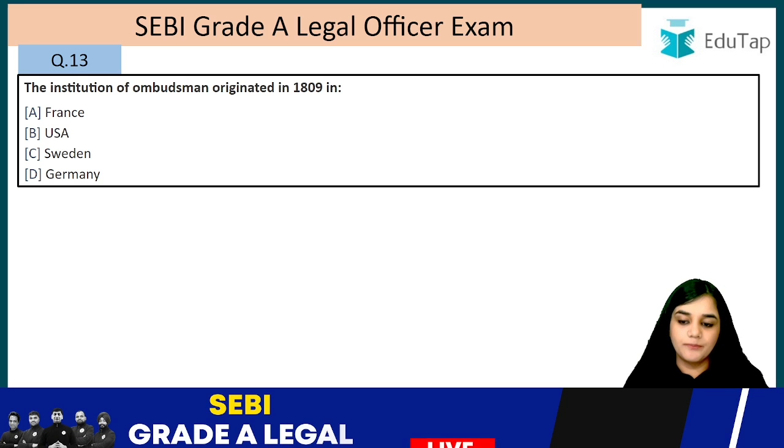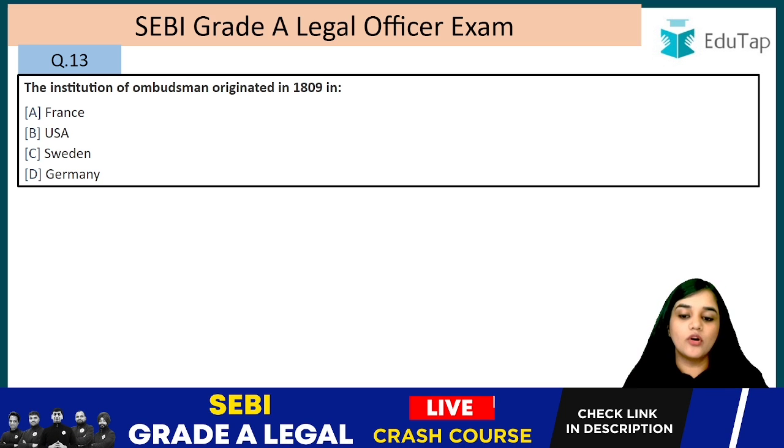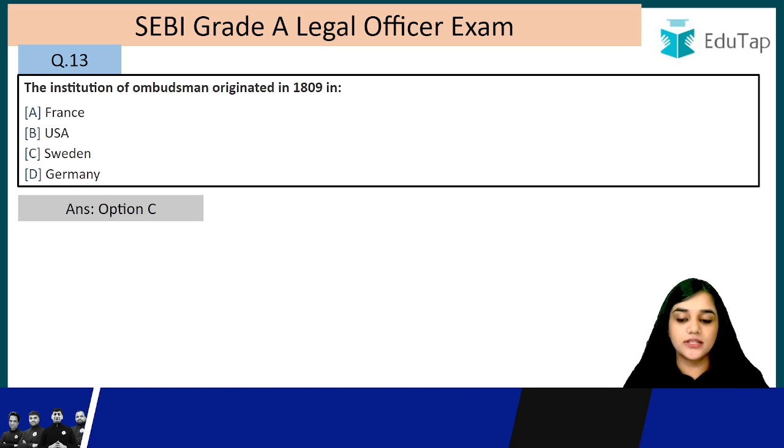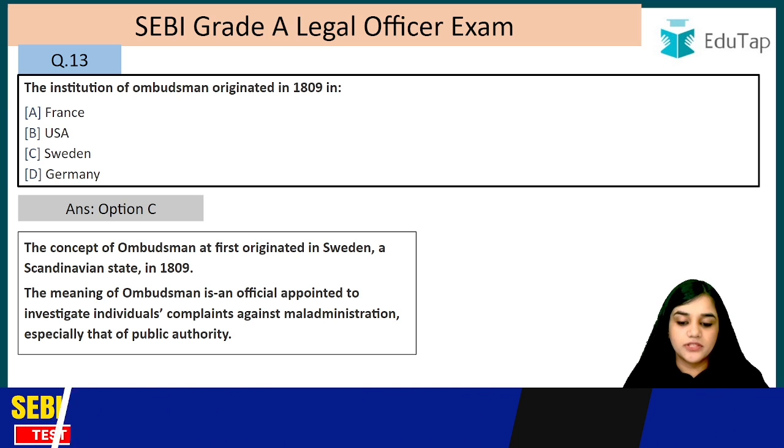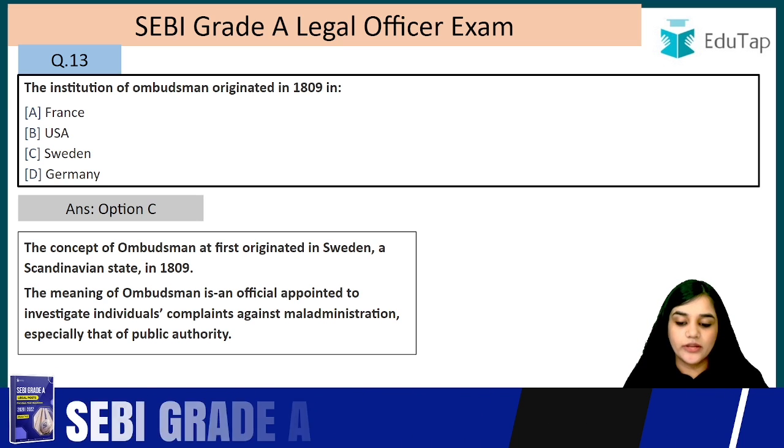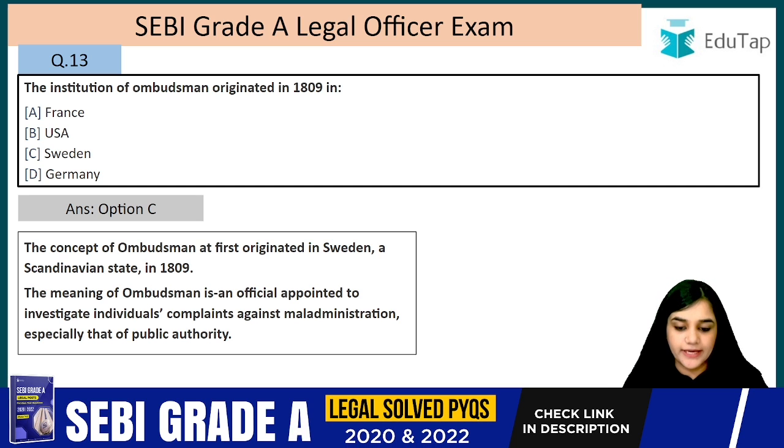Question number 13. The institution of ombudsman originated in 1809 in, the answer is Sweden, right? So it originated in Sweden. The concept of ombudsman at first originated in Sweden in 1809. The meaning of ombudsman is an official appointed to investigate individuals' complaints against maladministration, especially that of public authority.